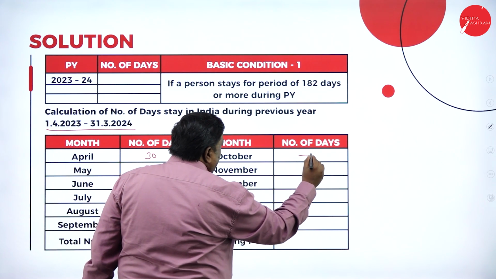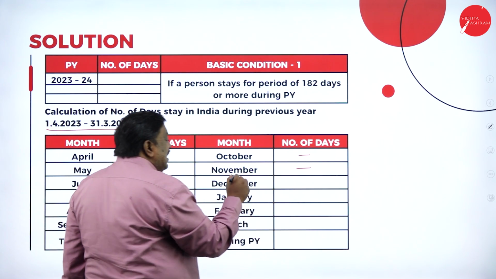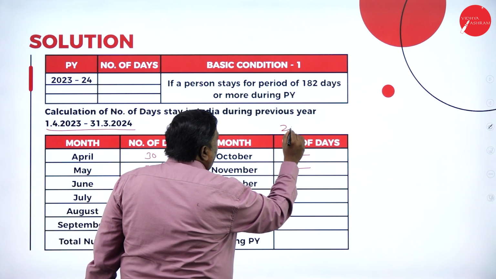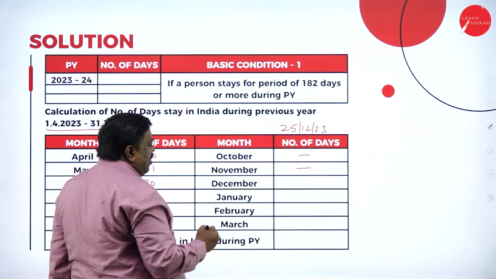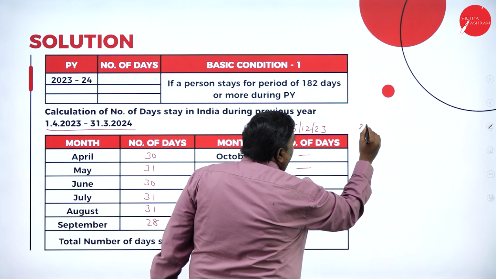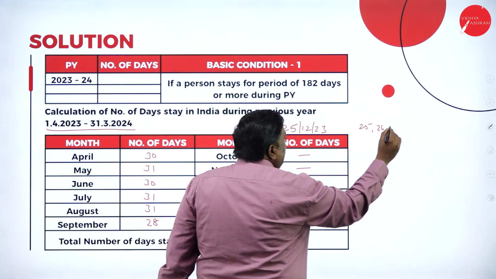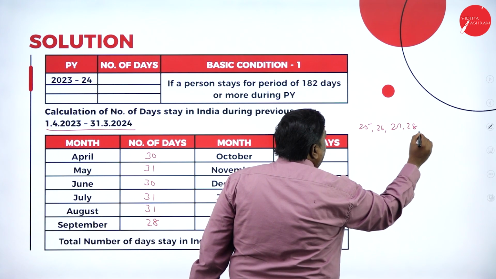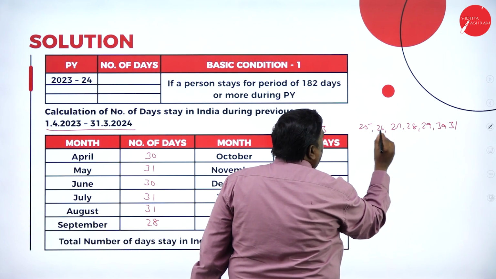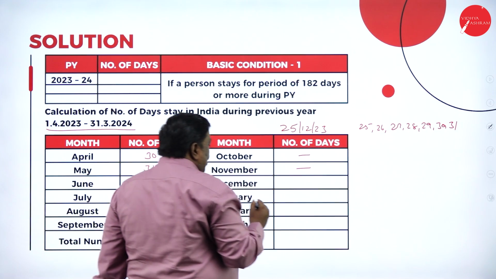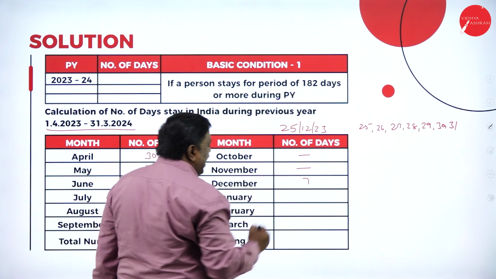October, I was not there. November, I was not there. December 25th, when I'm returning back: 25, 26, 27, 28, 29, 30, 31, that is 1, 2, 3, 4, 5, 6, 7 days. So I was in India for 7 days.